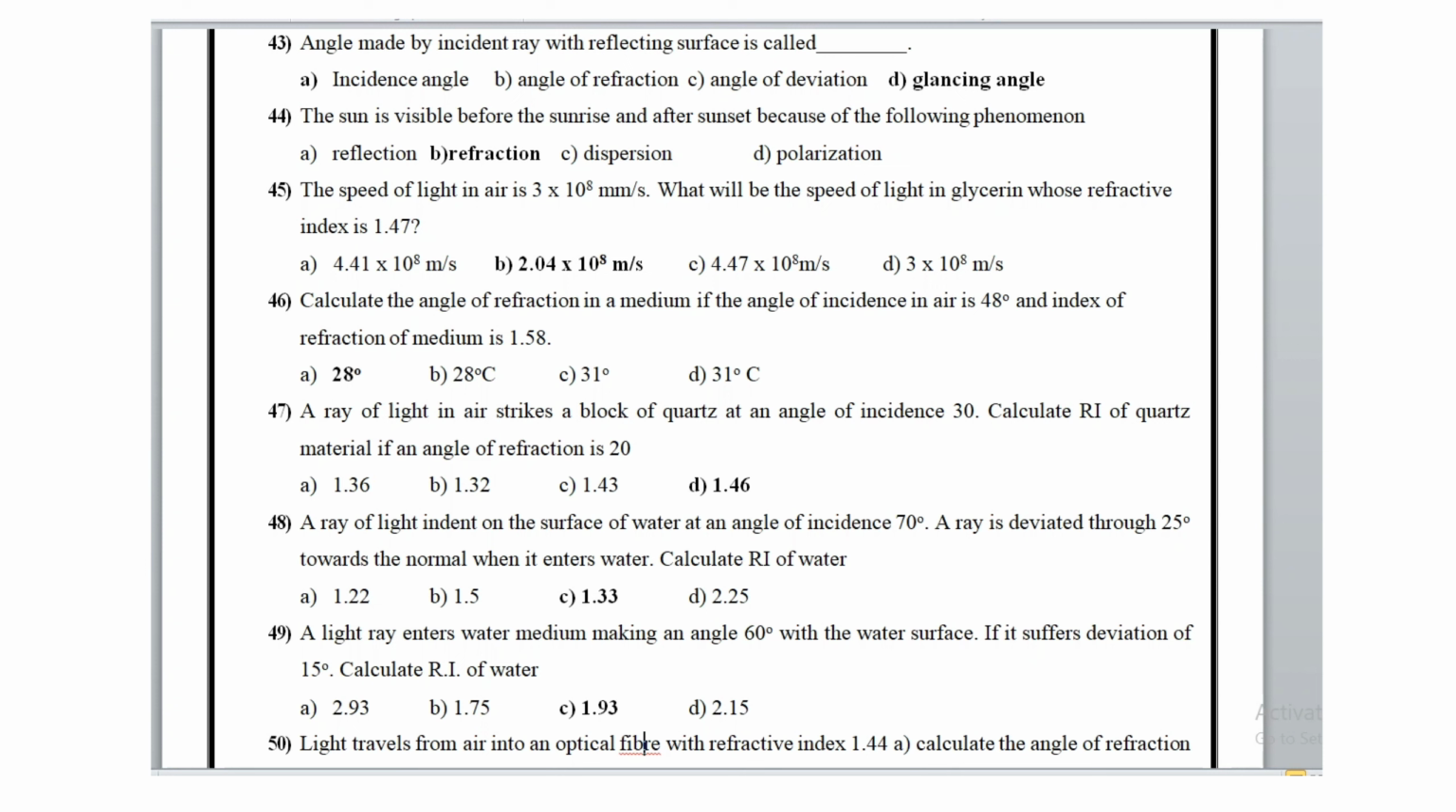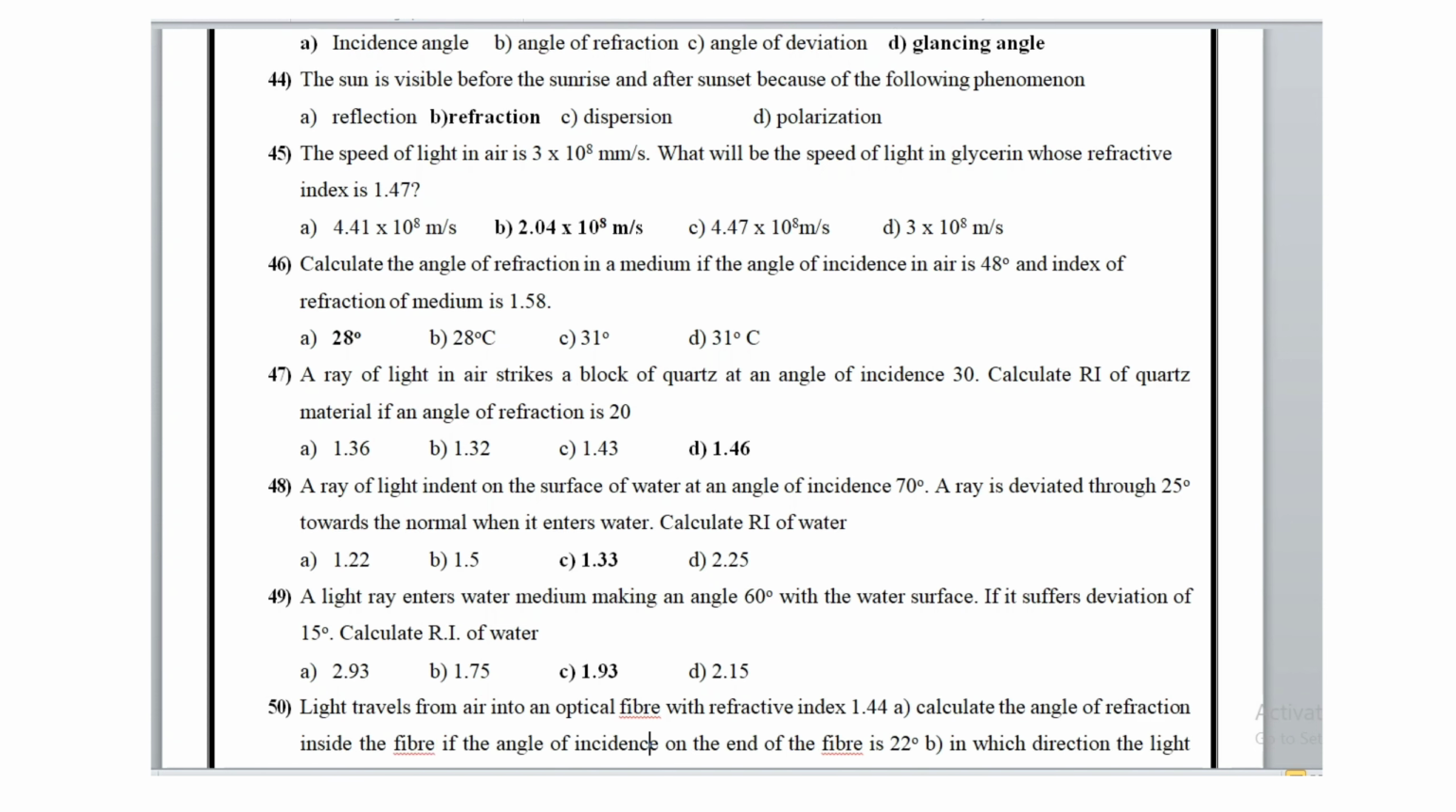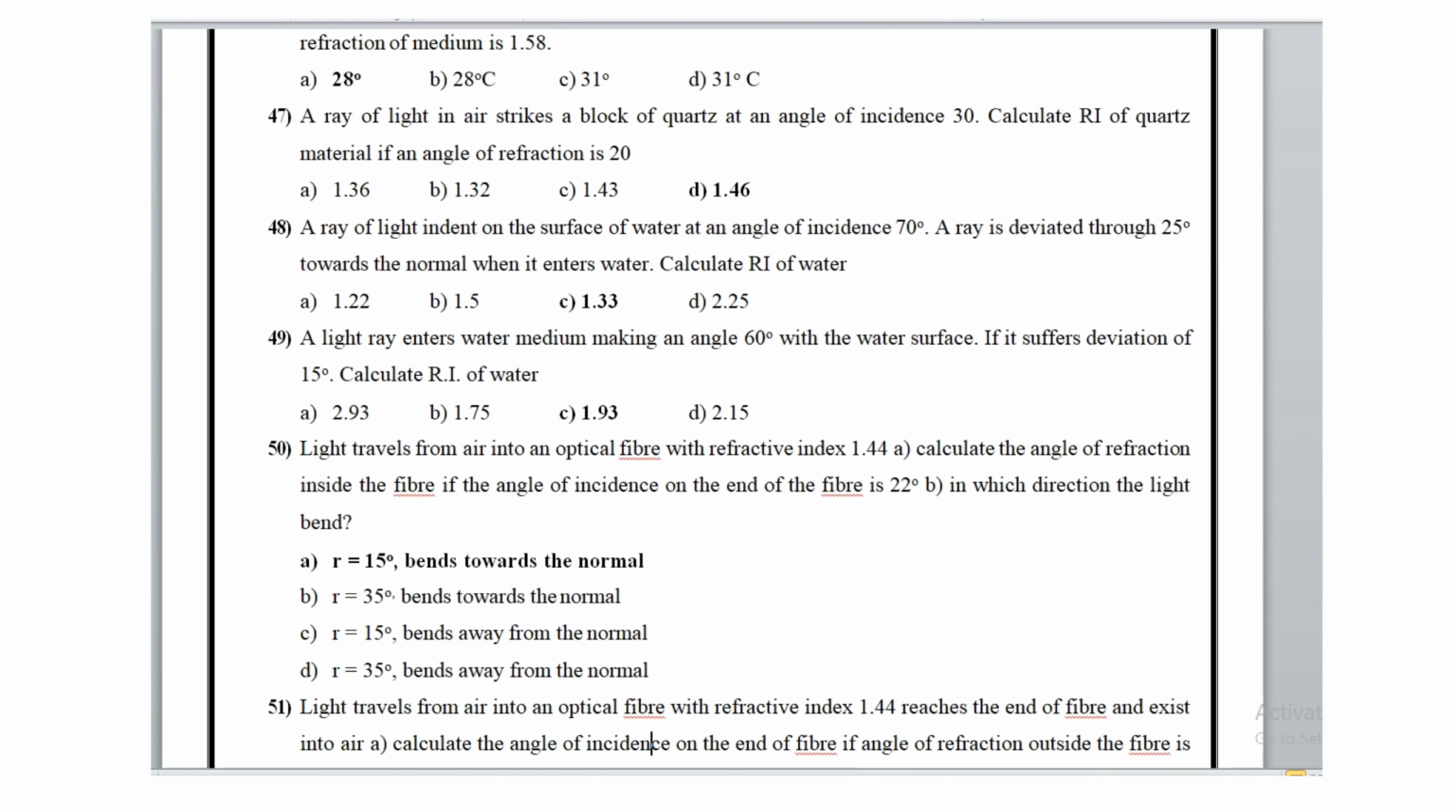A light ray enters a water medium making an angle of 60 degrees with the water surface. If it suffers a deviation of 15 degrees, calculate the refractive index of water. The refractive index of water is 1.93.